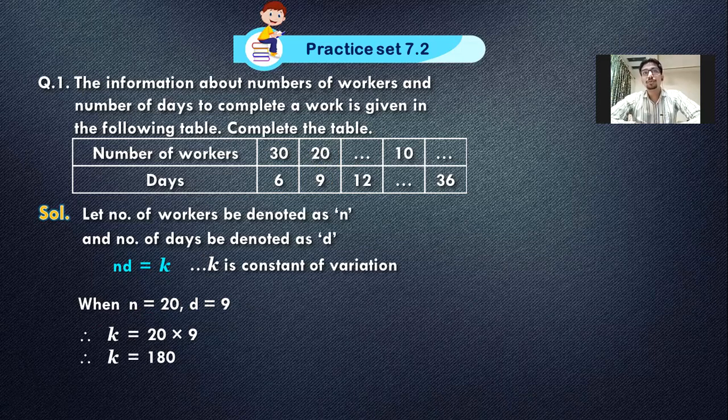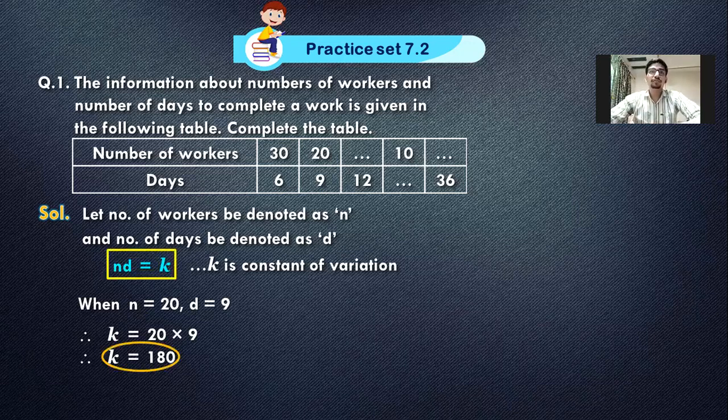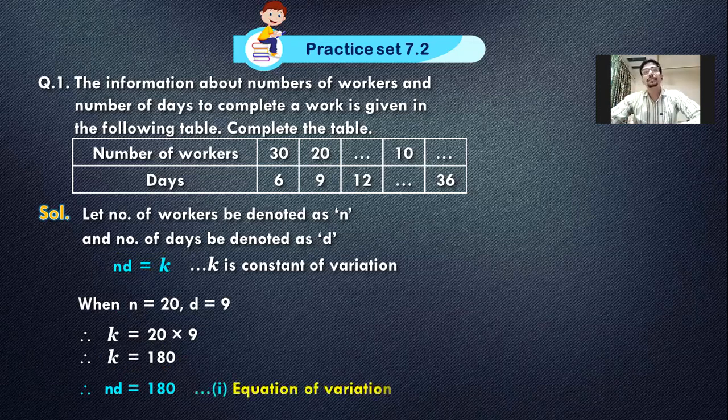I am selecting this value where n is equal to the number of workers, 20, the second one, and then the number of days is 9. You can see by putting this value, n is 20 multiplied by, that is into sign, the number of days 9, is equal to k, and k is my constant of variation. You can easily multiply that. 20 nines is the same as 2 nines, then 0 at the end, that is 180. I hope this value of k is 180. It's very simple for all of us to understand. Step number 3 is done.